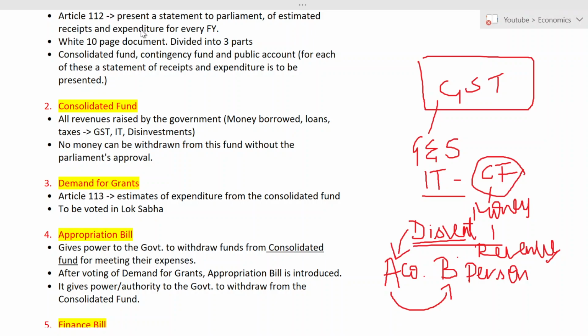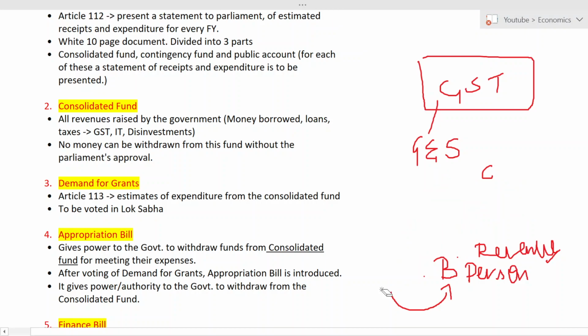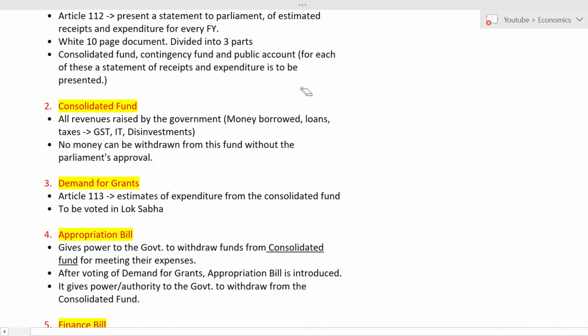So let me tell you another thing. Recently, the government has planned to disinvest two public sector banks and one insurance company. Two PSU banks and one insurance company. They have said that in the budget.